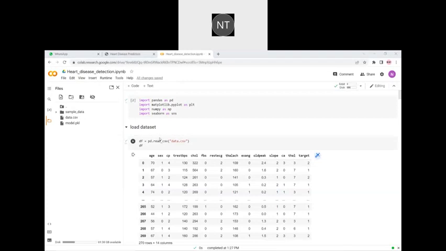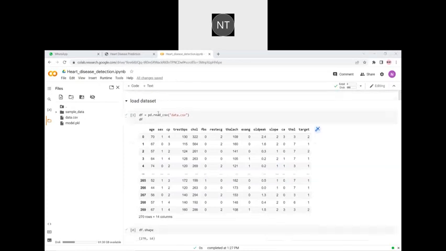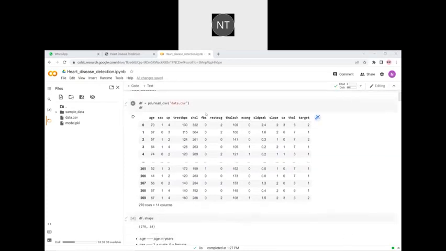And this is the code of our project. As you see, we used pandas, matplotlib, numpy, and seaborn. And this is the dataset we used. The size of the dataset is 270. And this is a Kaggle dataset. In the dataset, as you can see, there are attributes age, sex, CP, trestbps, cholesterol, etc.